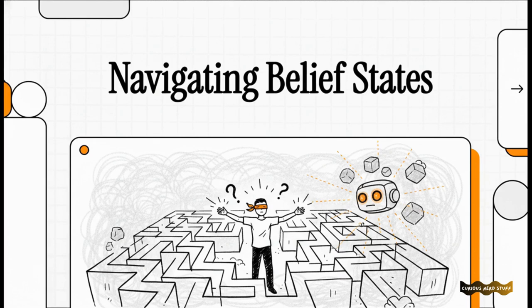I mean, it sounds like an absolute nightmare for a human, right? Well, believe it or not, this exact scenario is what artificial intelligence faces every single day when it's operating in these foggy environments where information is incredibly scarce or just entirely missing. Welcome to This Explainer. Today, we are exploring a truly fascinating concept that literally allows machines to function in the dark. It's called navigating the belief state space.